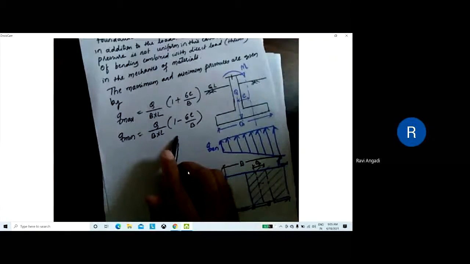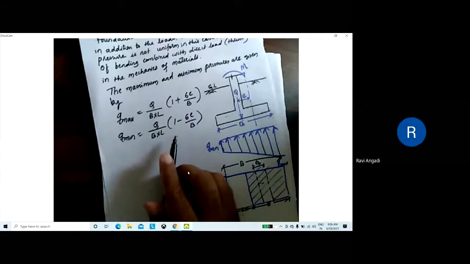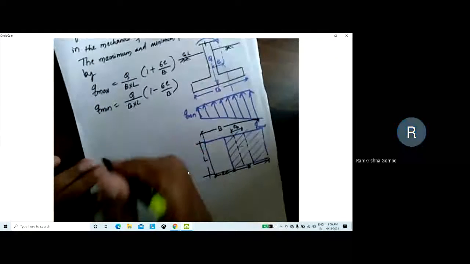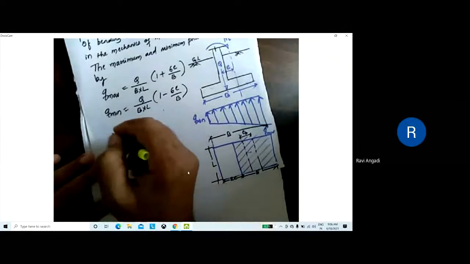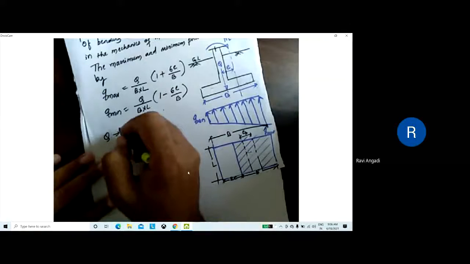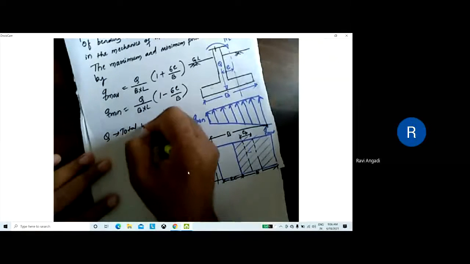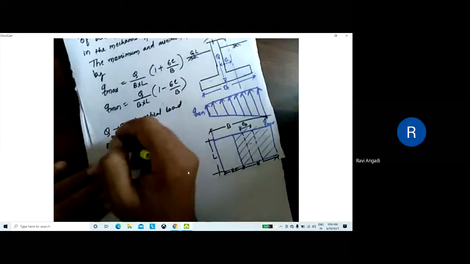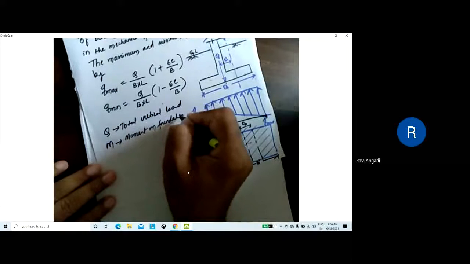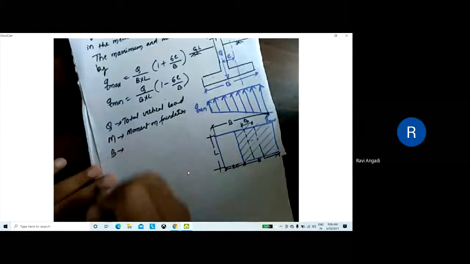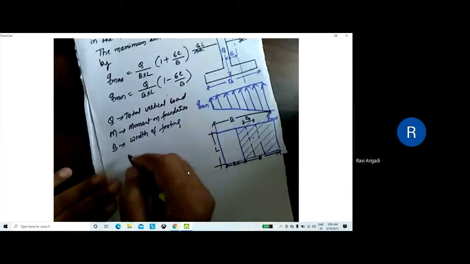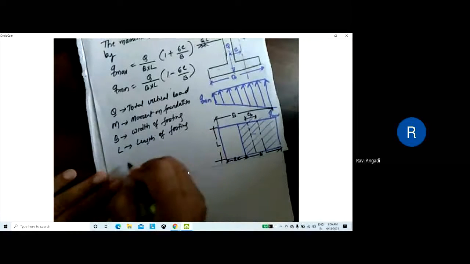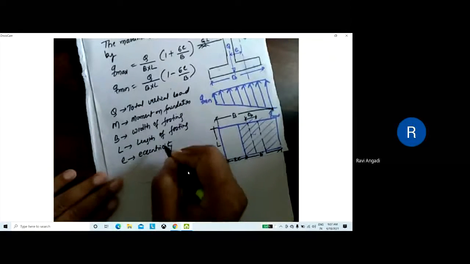Any question? No, sir. Okay. So this is the same equation I have taken here. Understood this one? How I have taken this one? Yes, sir. Okay. Now here you write where Q is the total vertical load, and M is the moment on foundation, and B is the width of footing, and L is the length of footing, and where E is the eccentricity.